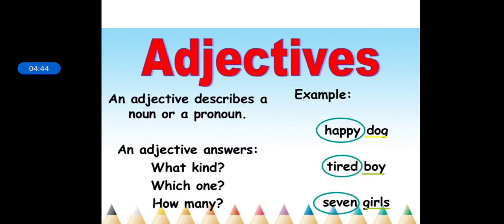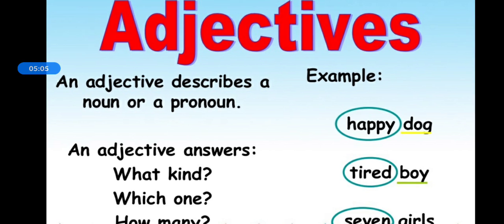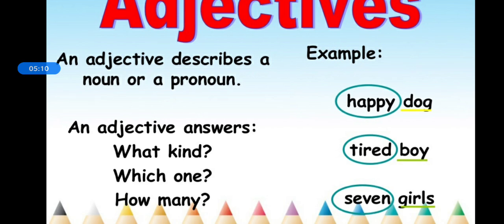So an adjective describes a noun or a pronoun, and if you need to know what is an adjective, it answers the question what kind, which one, and how many. For example, happy dog. Now, dog is a noun. But how is the dog? Dog is happy. If I tell you tired boy, now boy is a common noun, but how is the boy feeling? So boy is tired. So tired becomes an adjective.